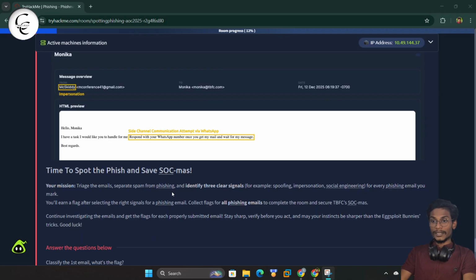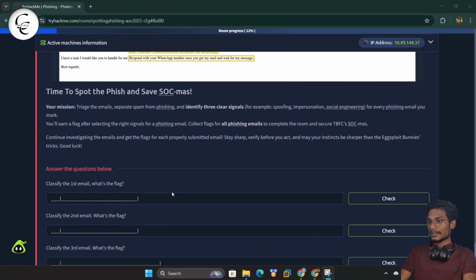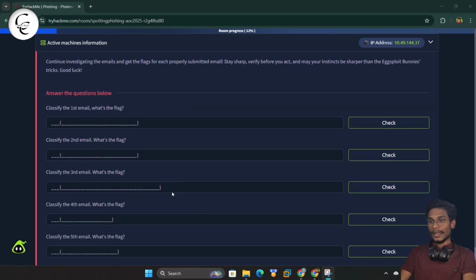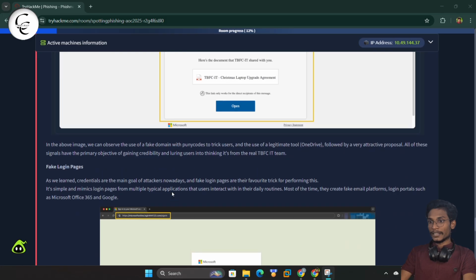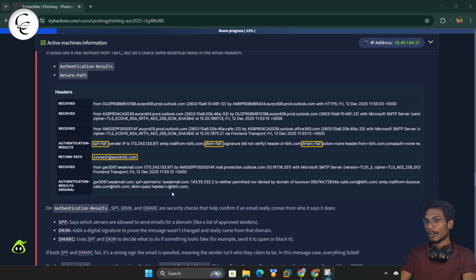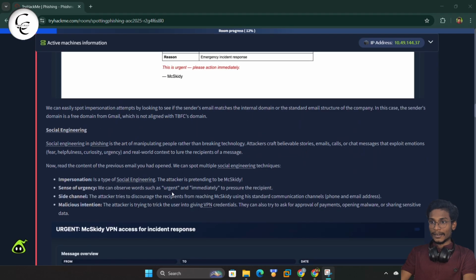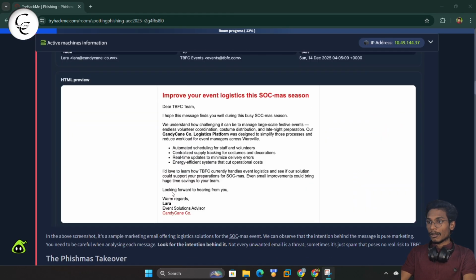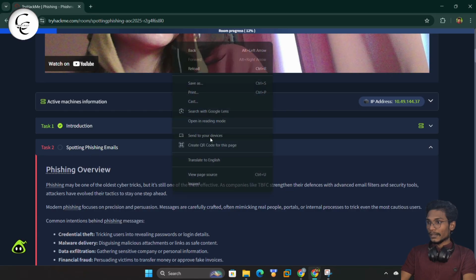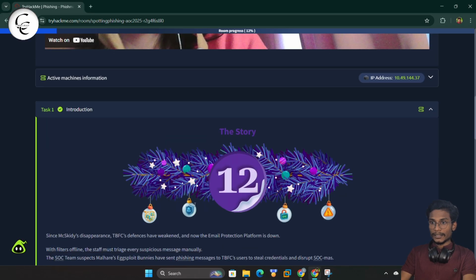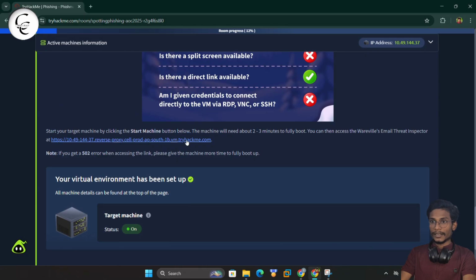So now it's time to spot the phish and save the SOCMAS. So guys, now let's start the practical and we can find all of these flags. So let's move towards the task and let's get the link so that we can get direct access to the SOCMAS environment or the TryHackMe environment. So I think here we can get the URL. So here we have the URL, we can click on this.